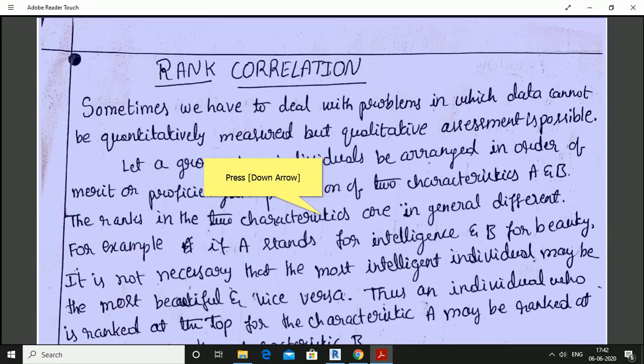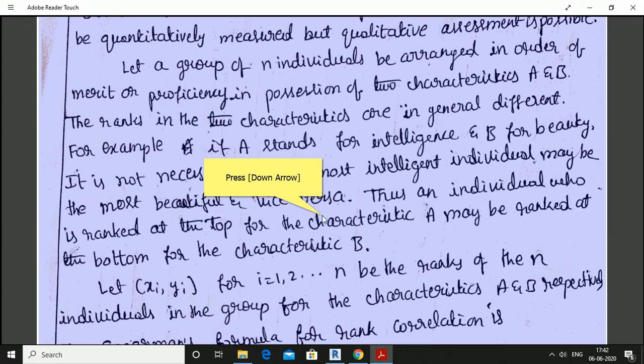Here intelligence and beauty are two characteristics, and that is vice versa also. The most beautiful individual may not be the most intelligent. Thus an individual who is ranked at the top for the characteristic A, that is intelligence, may be ranked at the bottom for the characteristic B, that is beauty, and vice versa.